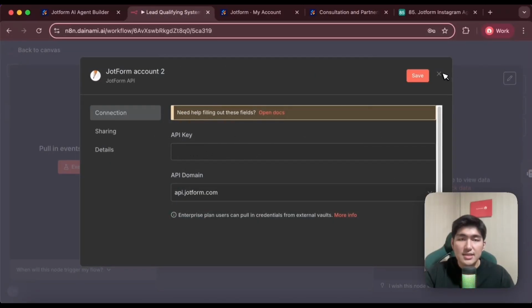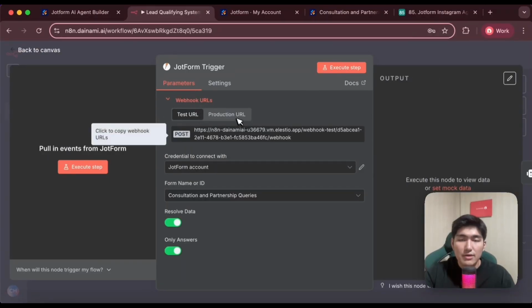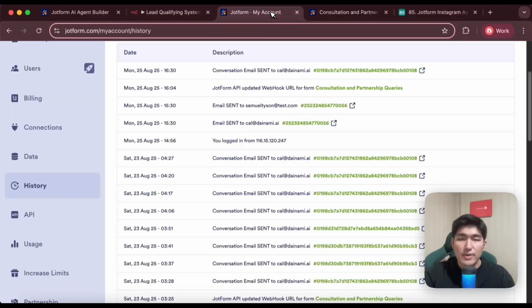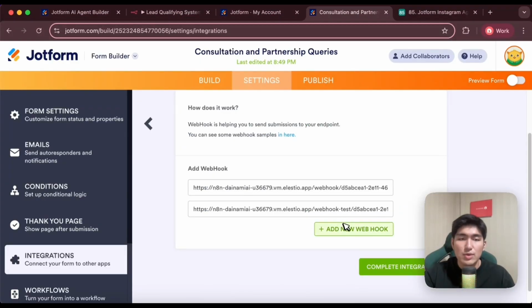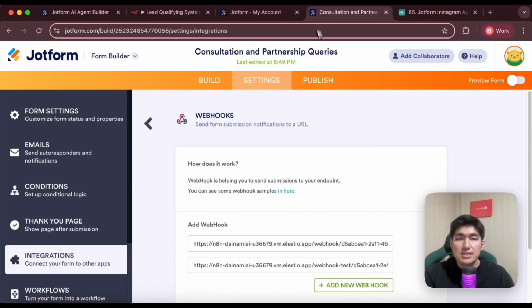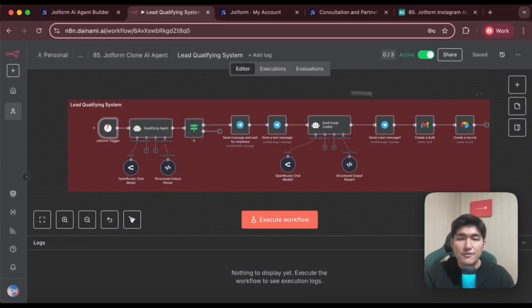Once that is done, we're going to choose the webhook URL, choose the production URL over here, copy this, go back to Jotform, paste in the webhook and complete the integration. Once this is completed and once I turn on my workflow, it will run this whole system. I'm going to run through with you quickly how I built this system.